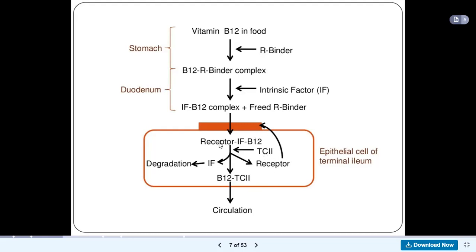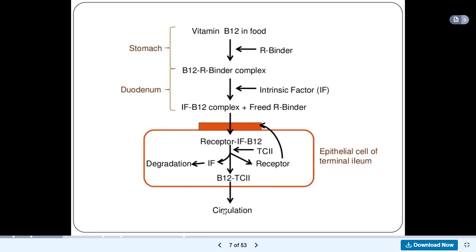So what happens? This receptor-intrinsic factor-B12 complex will be degraded. Watch this: the intrinsic factor will be degraded, and then the receptor also leaves the complex and goes back to its position. So you see this arrow coming back here. This is the intrinsic factor receptor coming back. Then what is left is now B12 and TC2 transporter. Only B12 and TC2 transporter leaves the terminal ileum into the circulation.